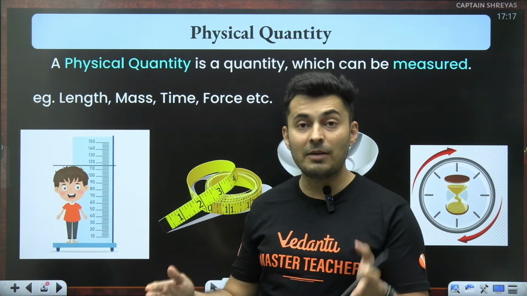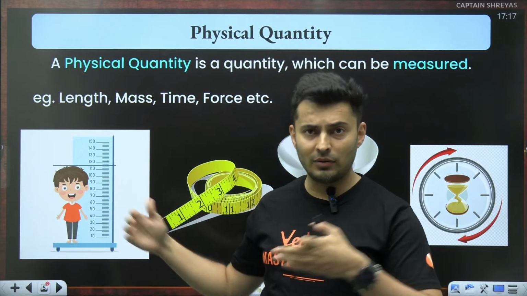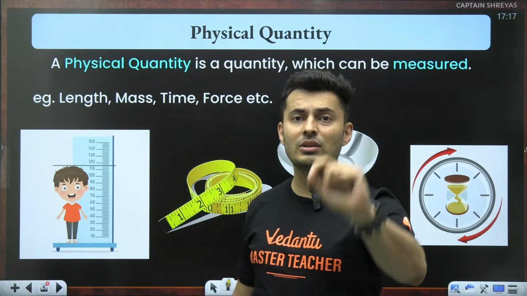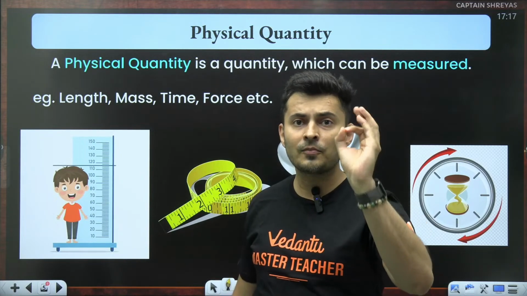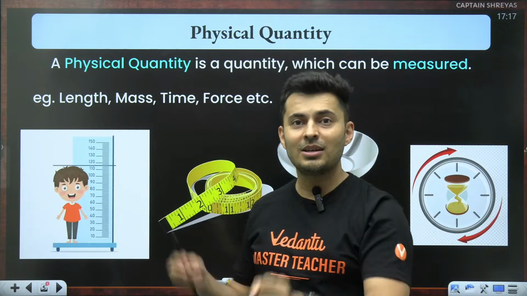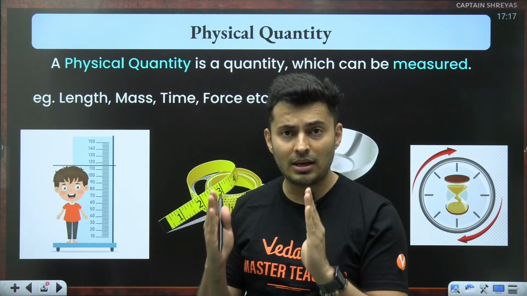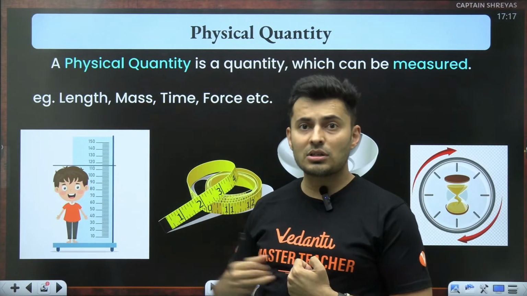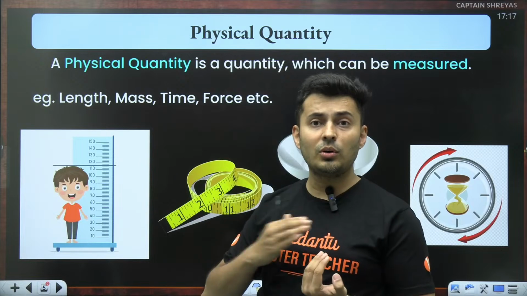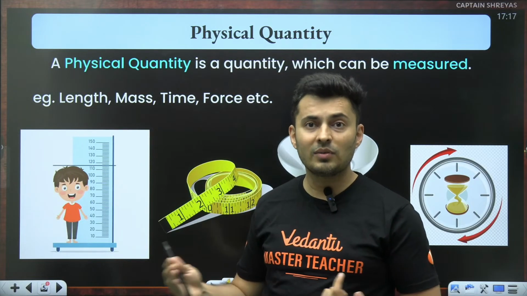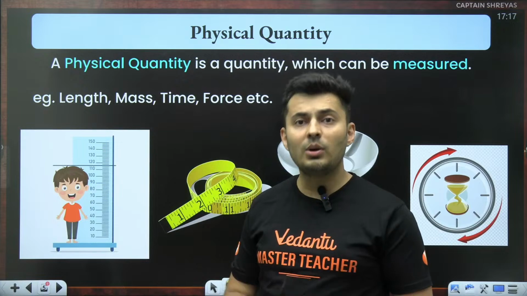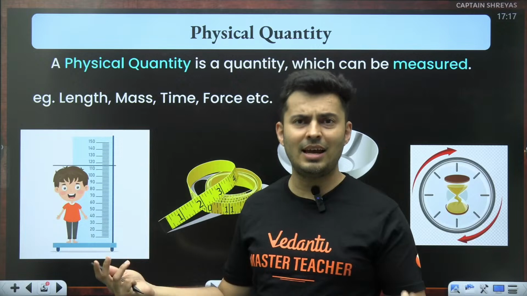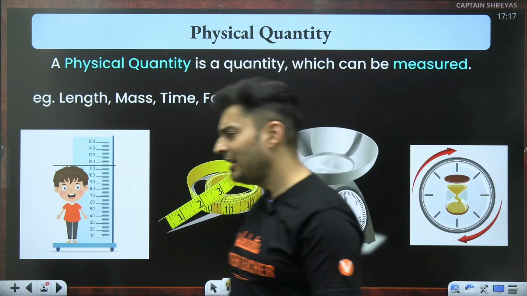If a chapter is big, I will be dividing it into two parts. For today, we are doing units and dimensions. In another lecture, I will take vernier caliper, micrometer, screw gauge, significant figures, and errors, all of that in one chapter. So we are going to divide in parts because I want everything to be taught in detail. That is the most important thing. A lot of people will try to do it in one shot, but a lot of concepts will be skipped. I don't want to do that. I want to make sure that everything is being taught in a proper manner. Even if we take 2 days, we still have time. Easily we'll be able to cover the syllabus.